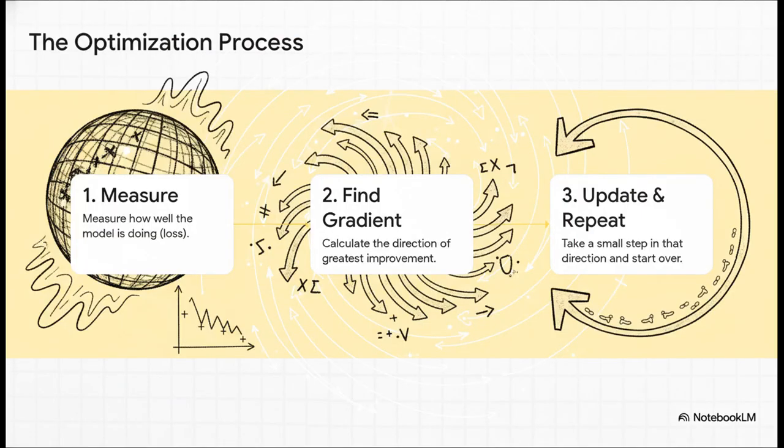And the process itself is actually this beautiful, simple loop. First, you measure how well your model is doing. Is it good? Is it bad? Then you use a bit of calculus to find the exact direction to go to make it better. And third, you just take a tiny step in that direction. You update your model, and you do it all over again, getting a little smarter with every single cycle.